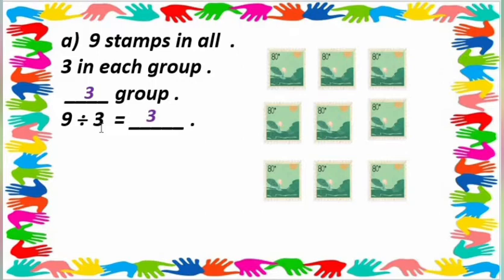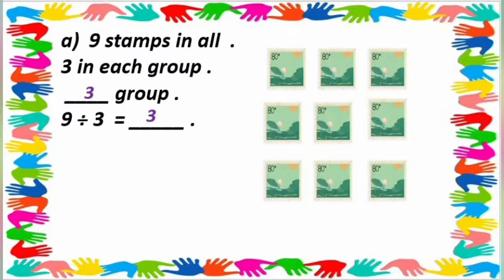So now we speak: 3 1s are 3, 3 2s are 6, 3 3s are 9. Understood? Got my point, dear students? So 9 stamps and 3 groups. So each group has 3 stamps. Understood? I hope you all have understood well.